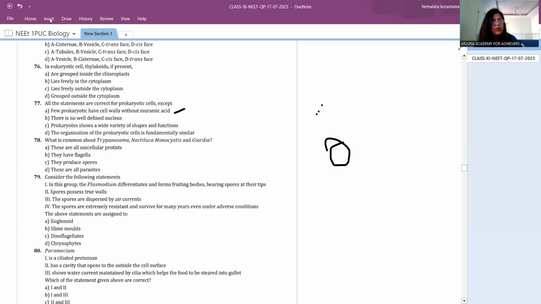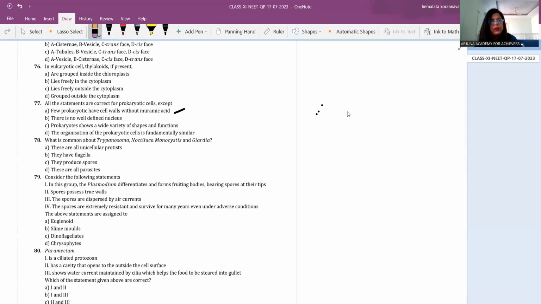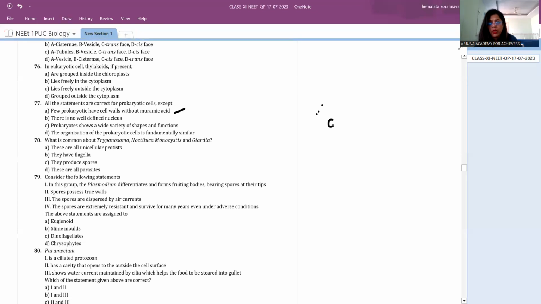I'm so sorry, I'm drawing very badly. Let me draw the proper shapes. We have cocci, bacilli, and spirilla. Cocci are circular in shape, the rounded ones. Bacilli are elongated, rod-shaped. Spirilla are spring-like.